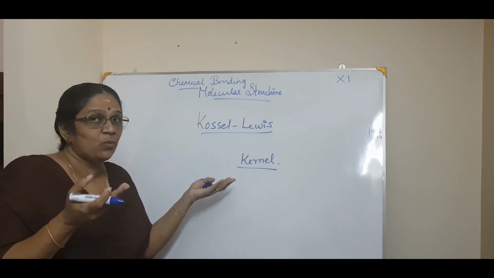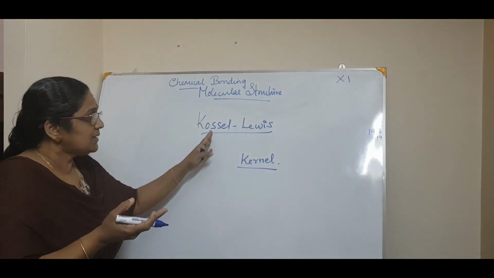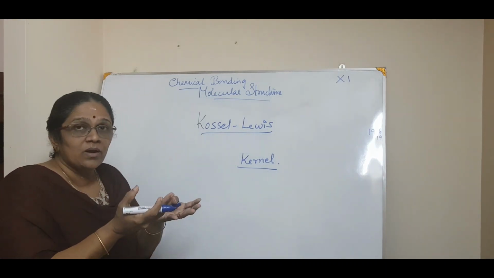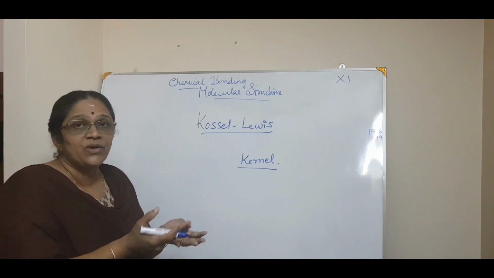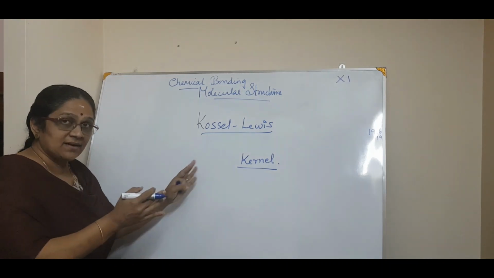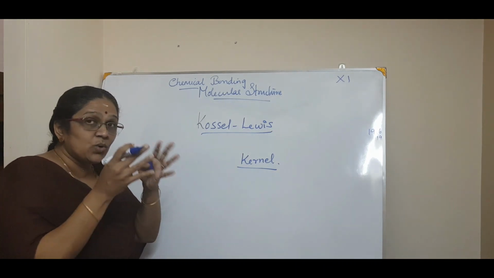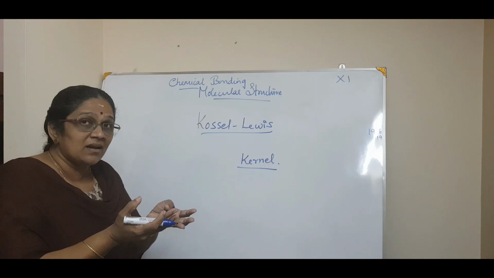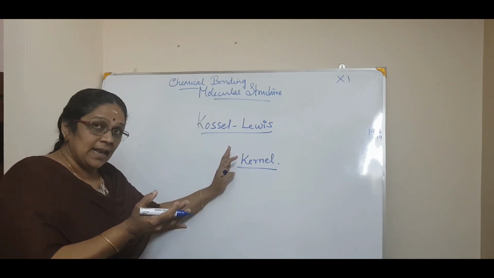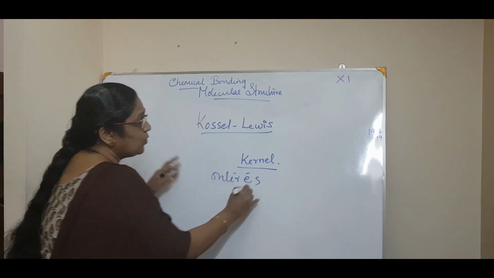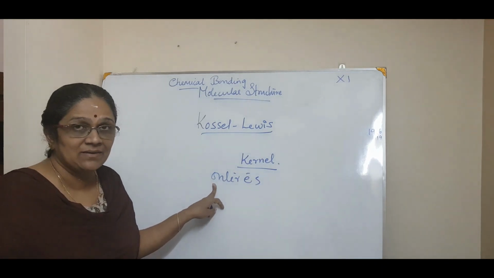So you already know what a core is. Here he says that the nucleus as well as the inner core is one unit, one entity, called the kernel, and the outer electrons are the valence electrons.